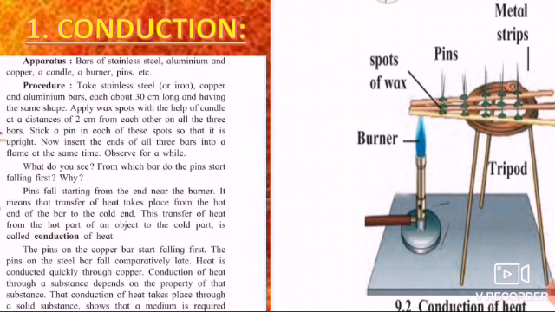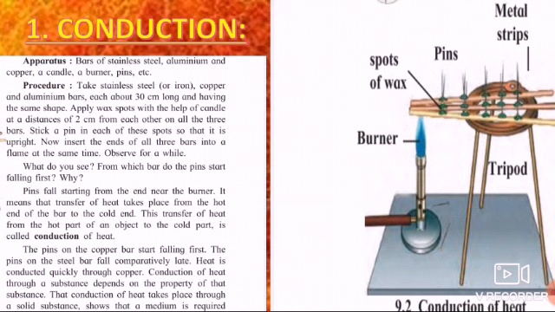The apparatus: bars of stainless steel, aluminium and copper. We are going to take three strips of three different materials, and of course the burner and the pins. Why the pins are required, I will tell you. On the stainless steel, aluminium and copper bars, we are going to put a droplet of wax, and then poke the pins into it. Then we hold the bar with a pair of tongs and burn it.